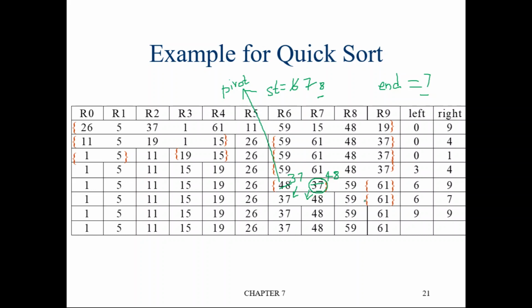Now the algorithm has converged, and after this, only 61 is left out. If you see 61, its pivot is 61, start will also be 9 and end will also be 9. In that case there is only one element. So now everywhere there is only one element, so the algorithm will stop. This is how the principle of quick sort works.